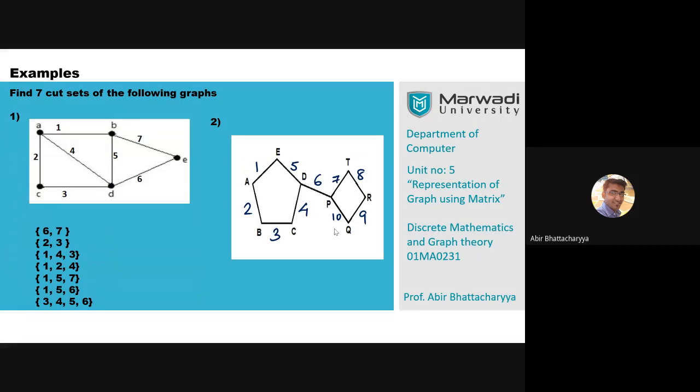Sunny, minimum cut set and maximum cut set mean the minimum and maximum number of elements present in the cut set. Like 6 is the cut set which has only one element, and that is the minimum cut set. Similarly, if there is any cut set which has 3 or 4 elements, that is going to be the maximum cut set. We found lots of 2-element ones here. Now my question is, is there any cut set which actually has 3 edges? Is there any cut set which has 3 edges?